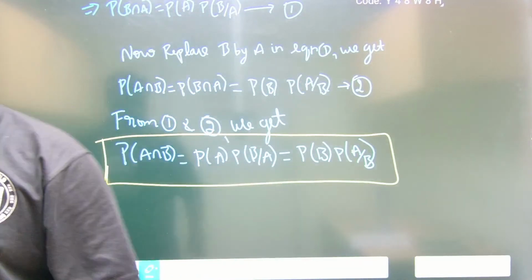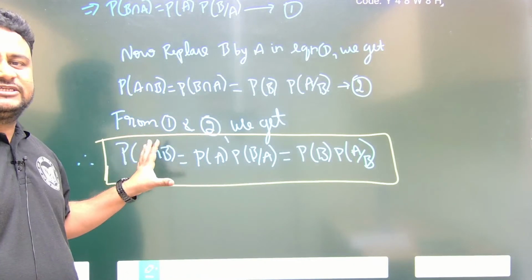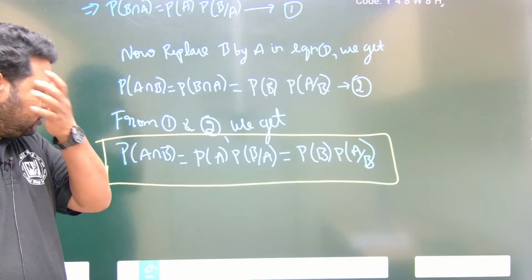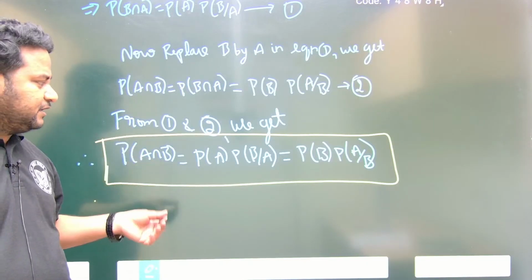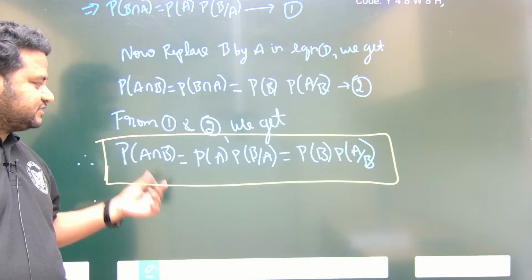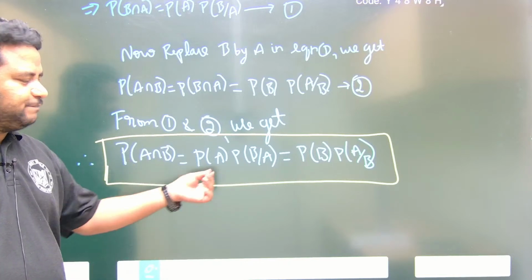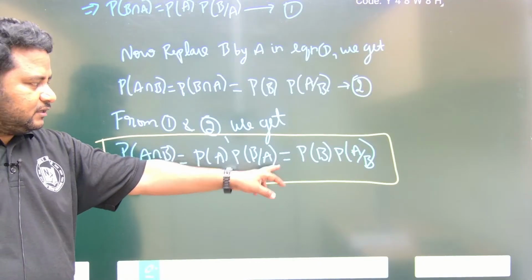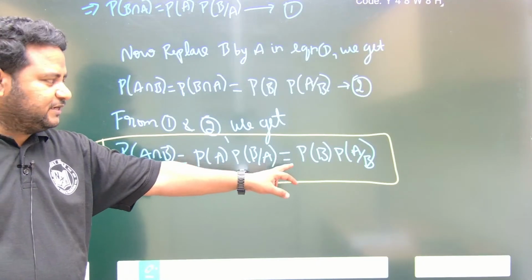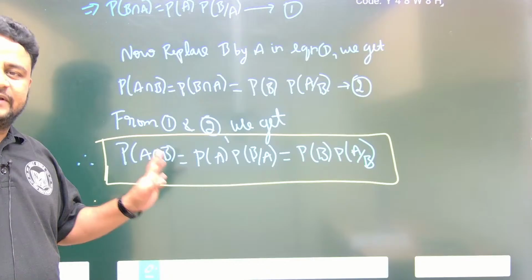Clear? So this is what the multiplication theorem of probability says. When we talk about the multiplication theorem of probability, you have to keep this in mind. P of A intersection B is P of A into P of B by A, and P of B by A is P of A intersection B divided by P of A. This is the multiplication theorem of probability.